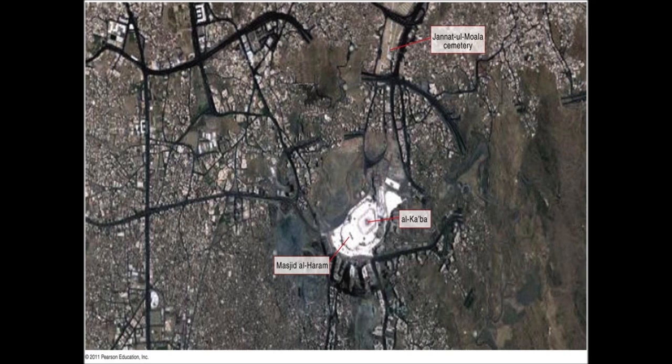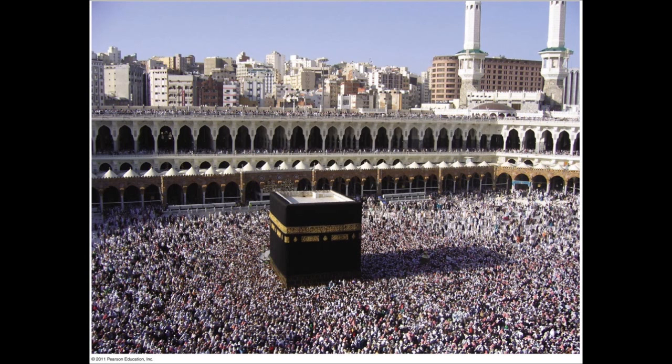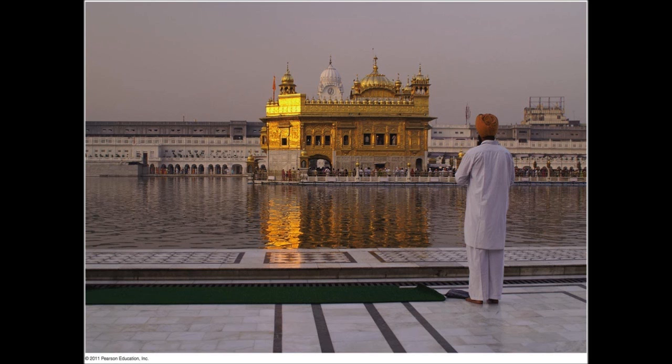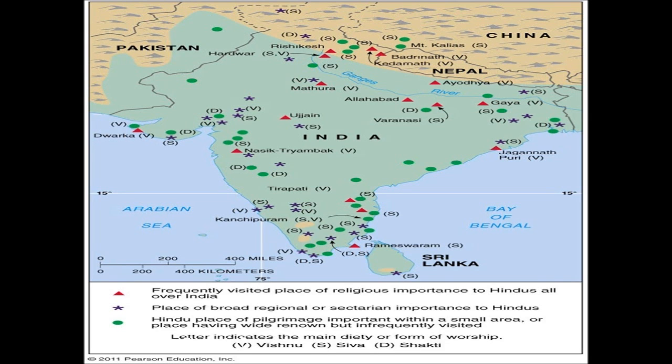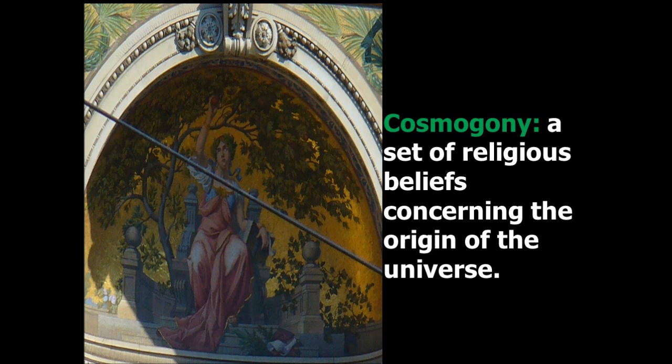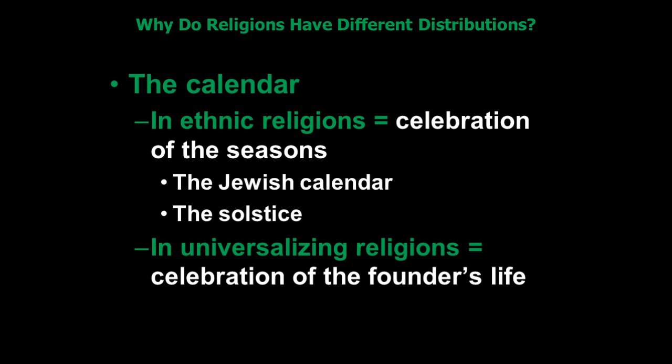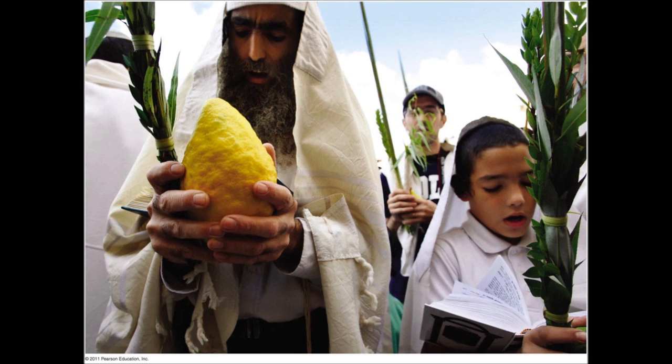We looked at the idea of how different groups have been dispersed. For example, one religion in particular, Judaism, Jews have been dispersed around all parts of the world over the last 2,000 years. Know the concept of a ghetto from the religious perspective. We talked about cosmogony. We talked about different calendars, lunar calendar, which you would see with Judaism, versus Christianity, which would not follow the same calendar.